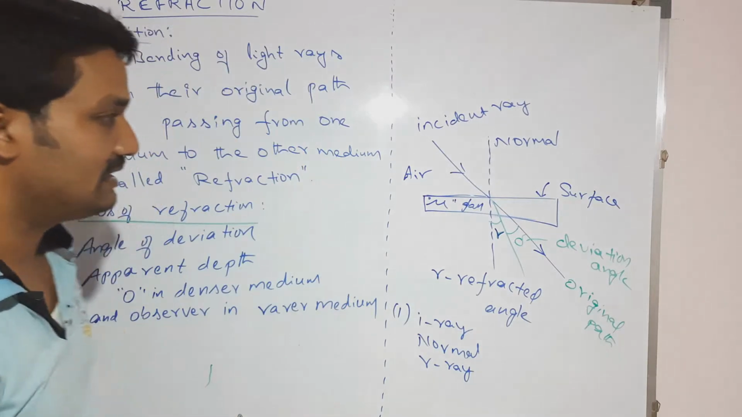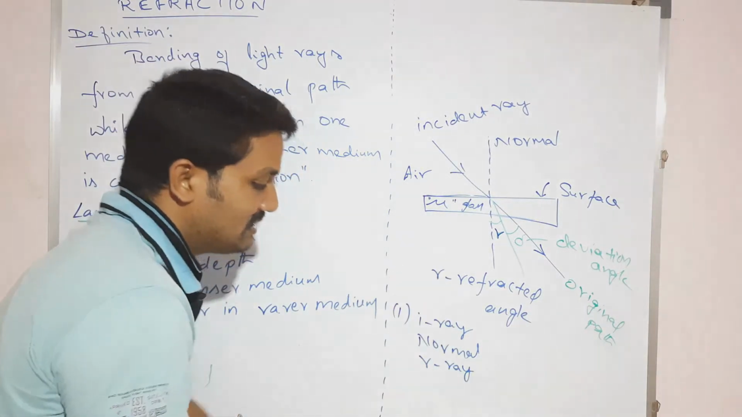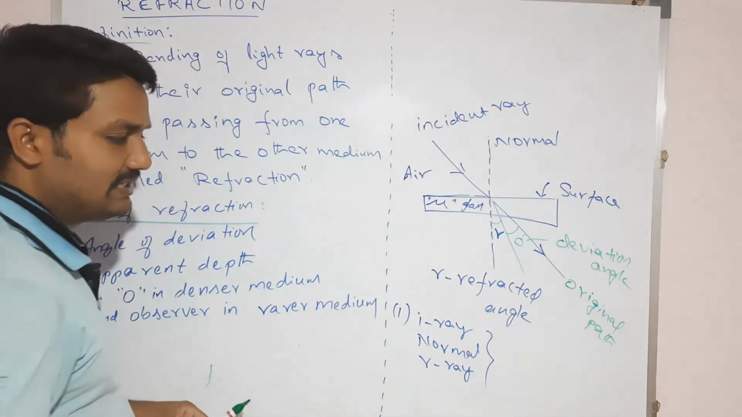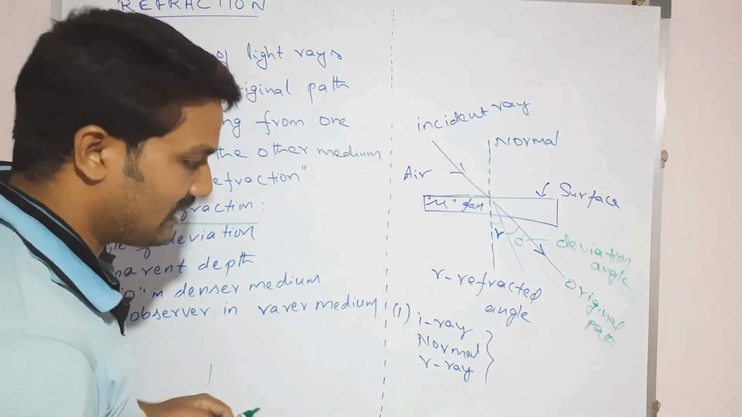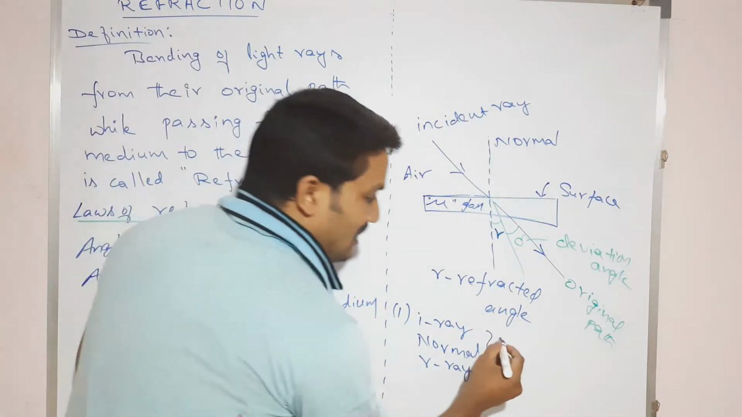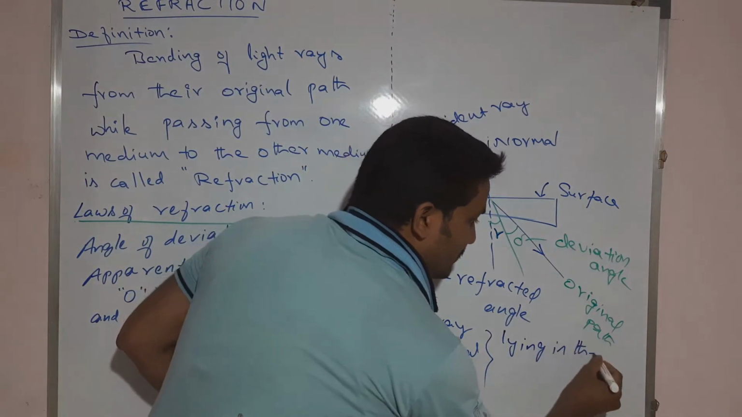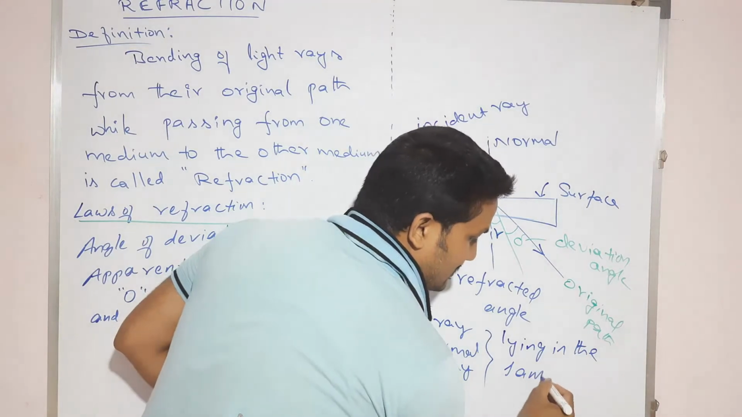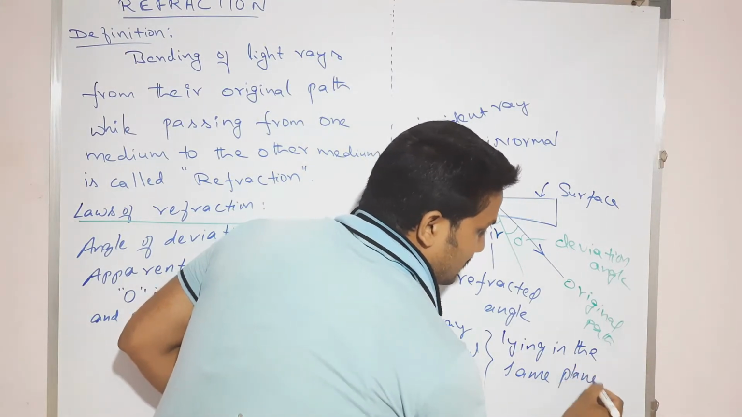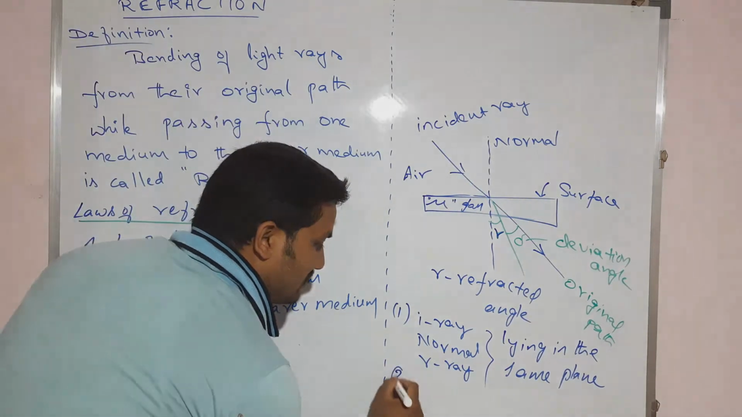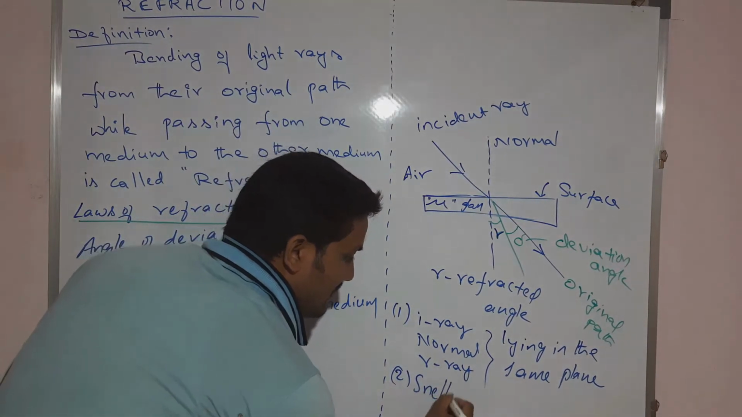Similarly, the first law says the incident ray, normal and refracted ray all lie in the same plane. Okay, next, the second one is Snell's law.